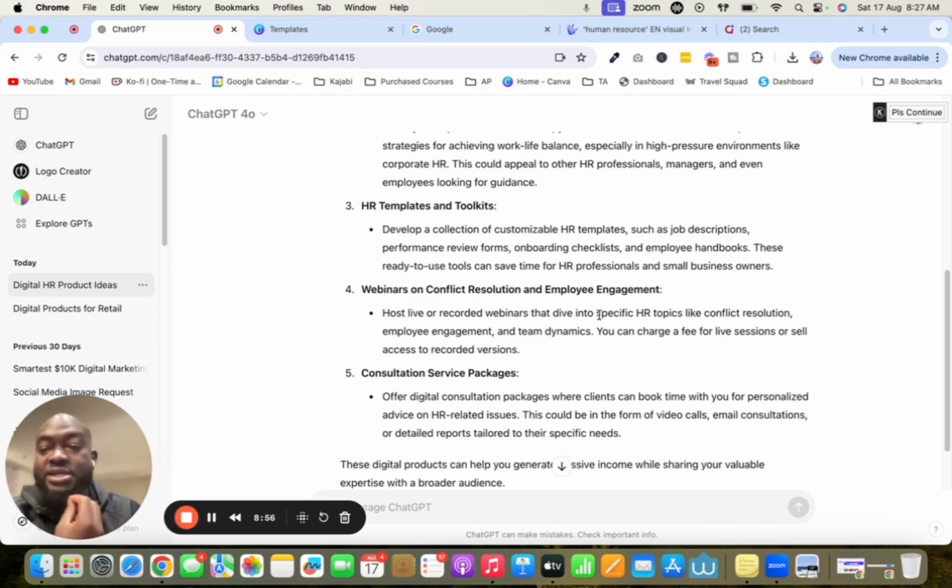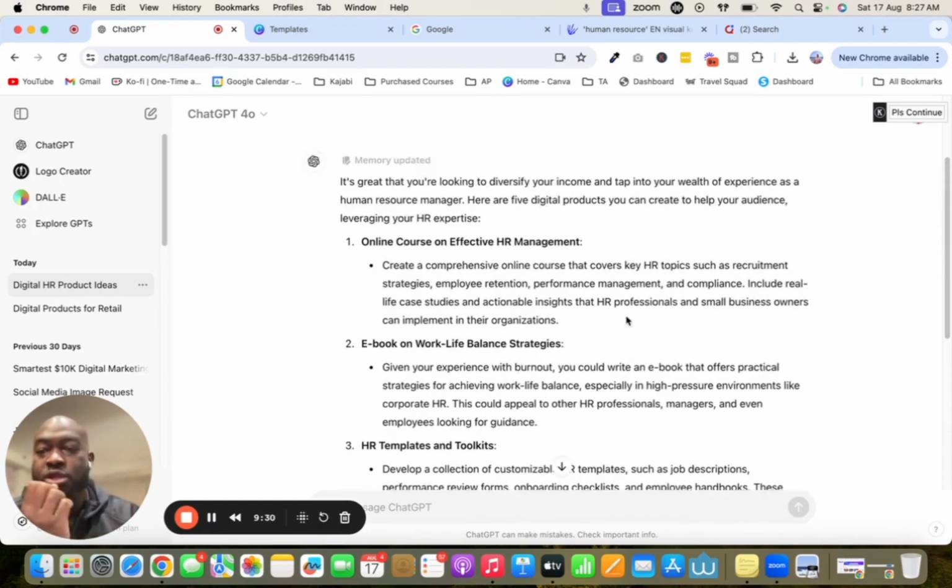Now we want to tap into digital marketing and we want to work smarter and not harder. Remember, as an HR manager, I'm already overworked and I'm already burned out. So of course, I don't want to be doing consultation, especially if I'm tapping into digital marketing, because the purpose of tapping into the digital marketing industry is to be able to leverage your efforts, as in you do the work one time and you're able to get paid for it over and over again. So this is exactly what you want to do. You understand? So in this case, you may not know how to create an online course because there is so much that goes into creating an online course.